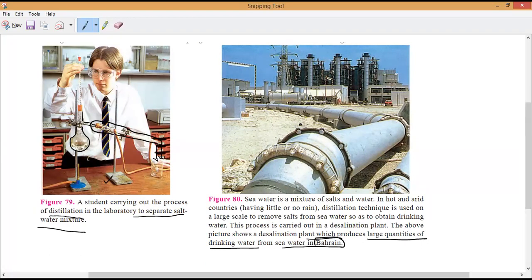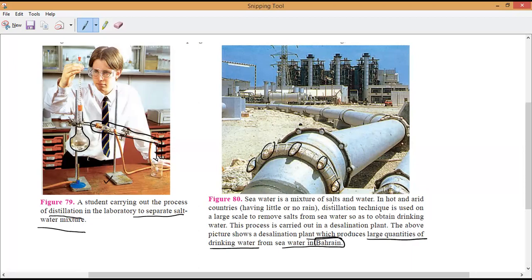They obtain the pure water, and later they add the minerals required for our body. Have you noticed it here? Corrosion, Hari? Corrosion is a major problem, where we have to spend crores of money to maintain these desalination industries. That is why it is very cost effective.